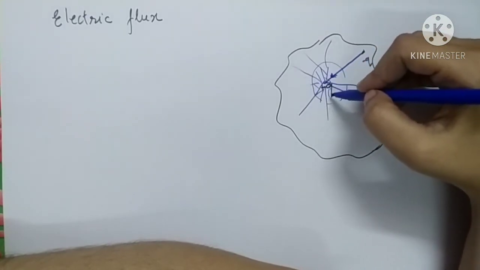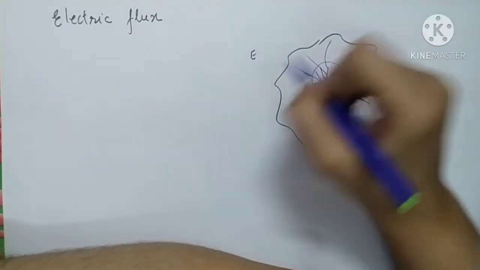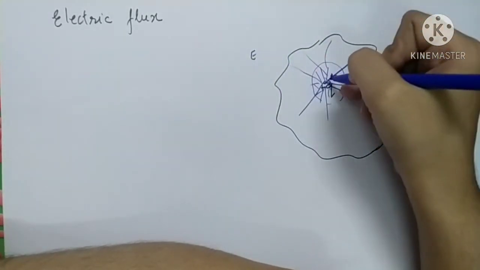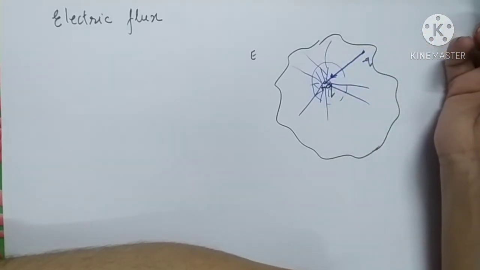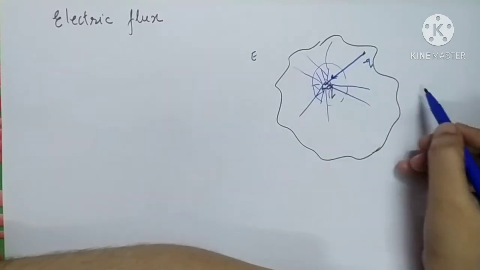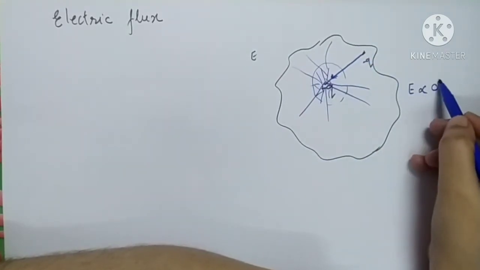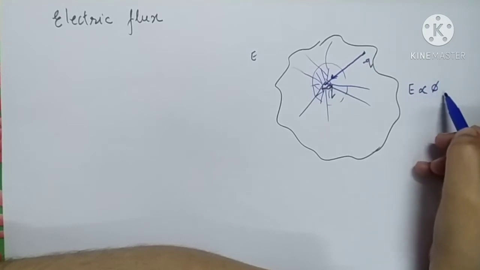Greater the lines of force, greater would be the strength of the electric field. If we move closer to the charge, we will find that the electric field intensity goes on increasing. So the electric field intensity is directly proportional to the number of lines of force passing through our area.